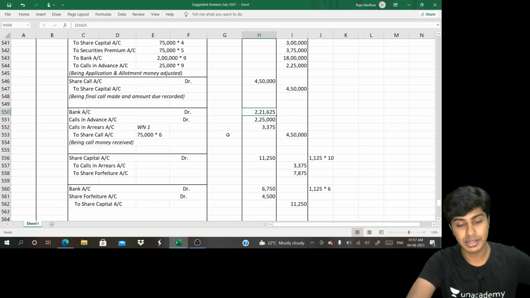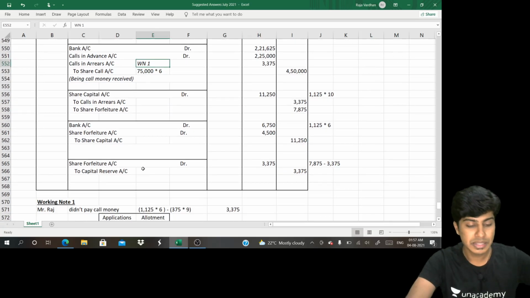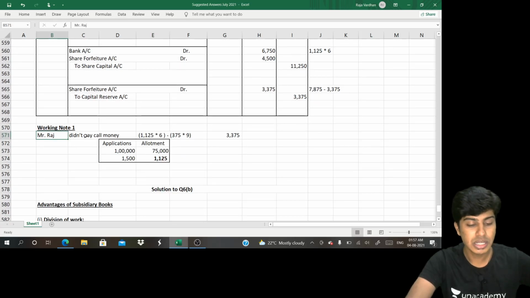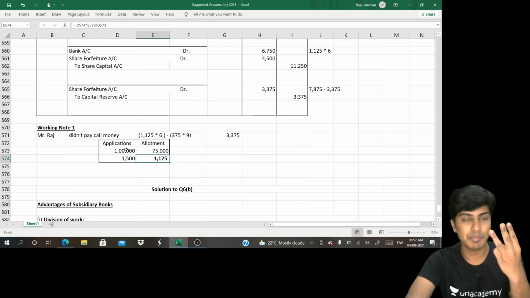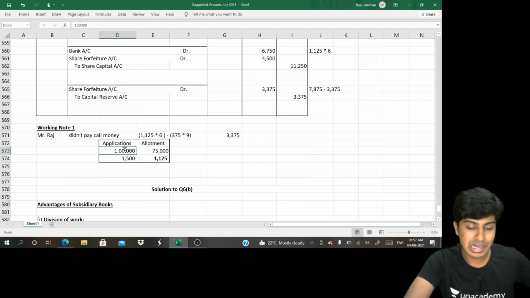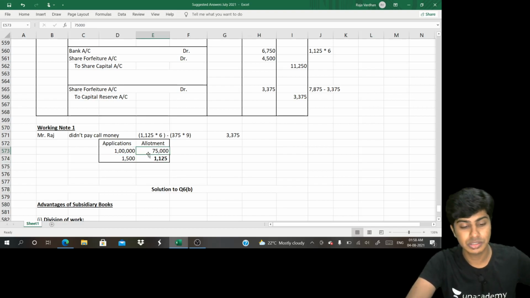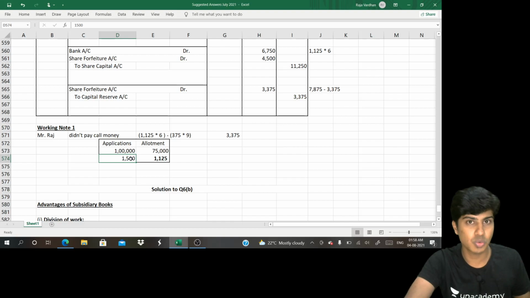Now this, how do we get it? You need to do this working note first. There is a person by name Mr. Raj. He did not pay call money. This guy had 1,500 applications. He had applied for 1,500. Firstly, we need to compute how many shares were allotted to him. How do I do this? By cross multiplication. For 3 lakh applications, 2 lakh were rejected. 1 lakh applicants got 75,000 shares. So 1,500 shares is what he applied for.